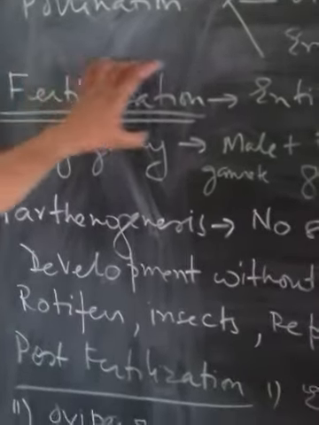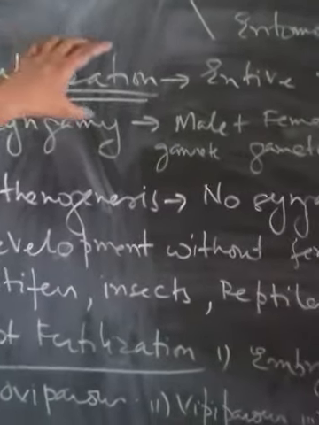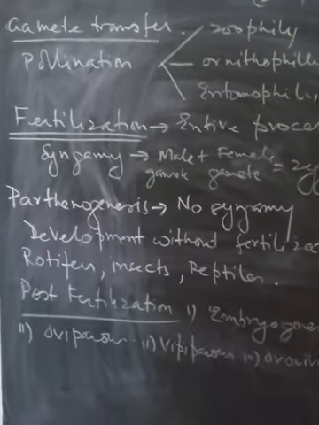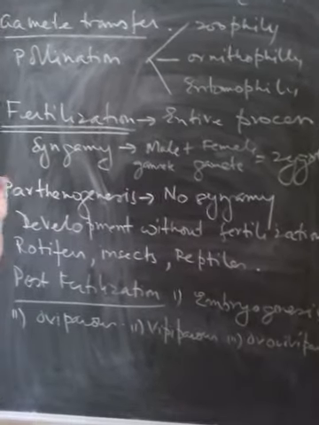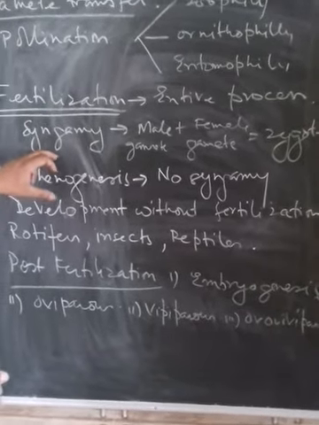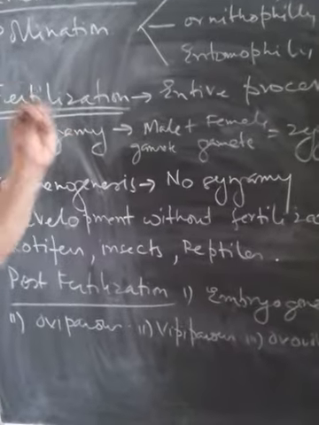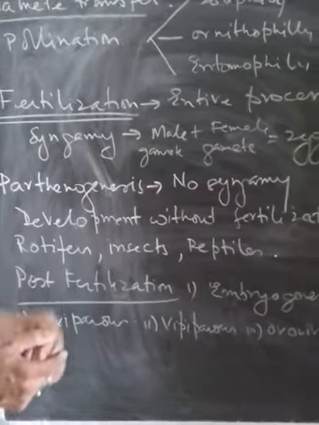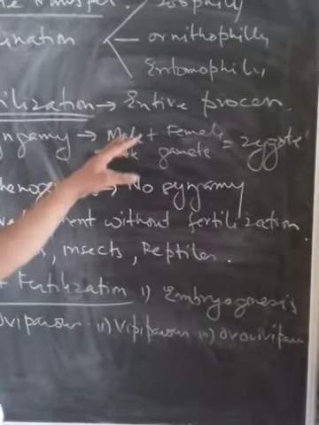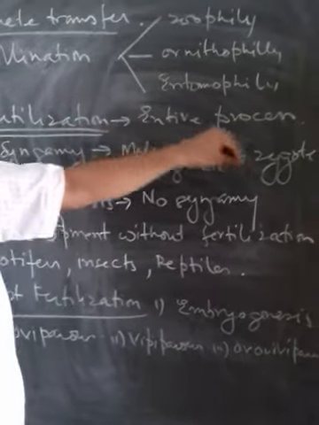Now the phases: pre-fertilization, then the fertilization phase, and the post-fertilization phase. The entire process which involves the fertilizing is called fertilization. Among it, syngamy is one part of the fertilization. That means only the process of fusion of the male and the female gamete is called syngamy. So syngamy is defined as the fusion of male and female gamete to form the zygote.